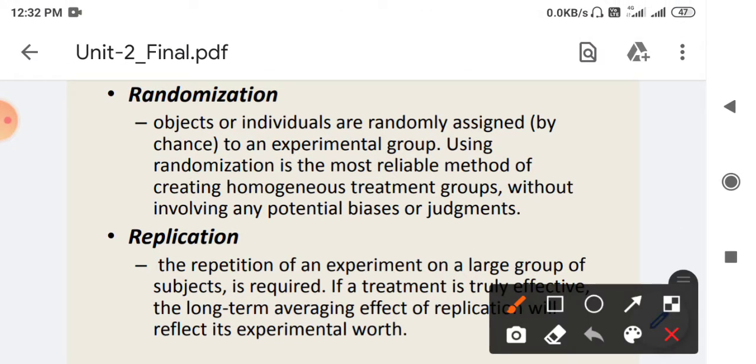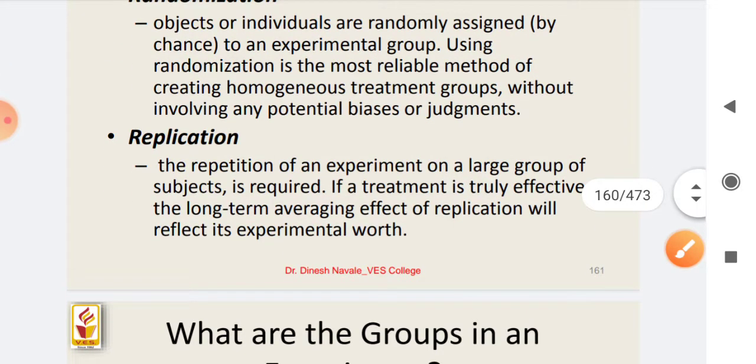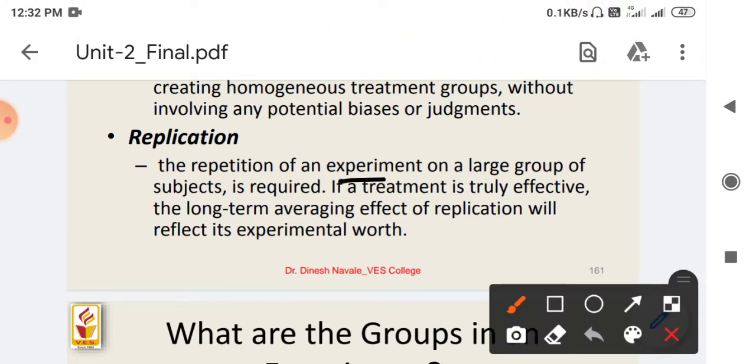One way is the randomization method, where objects or individuals are randomly assigned to an experimental group. Randomization is the most reliable method for creating homogeneous treatment groups without involving any potential biases or judgments. Next is the replication of the result: repetition of an experiment on a large group of subjects is required.